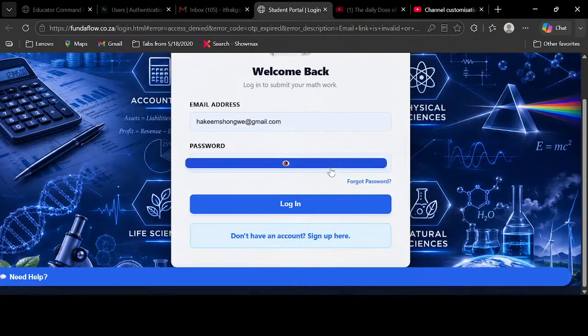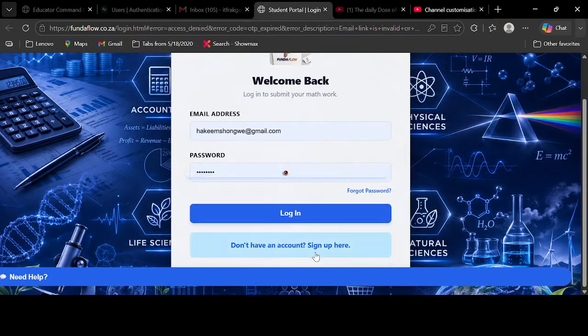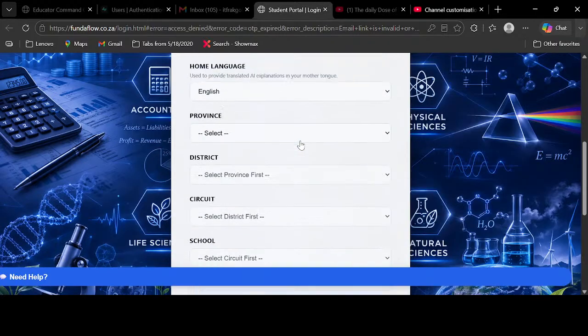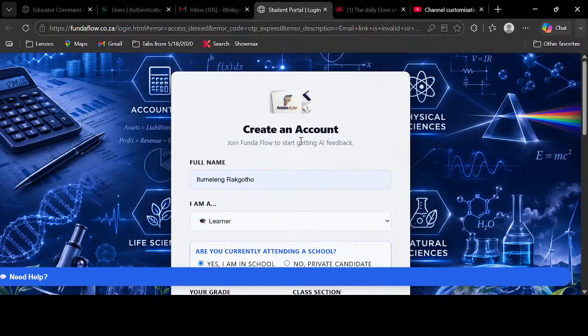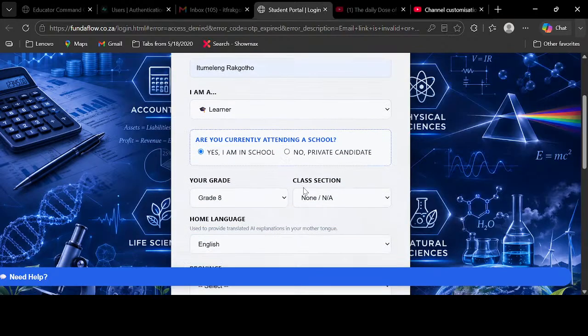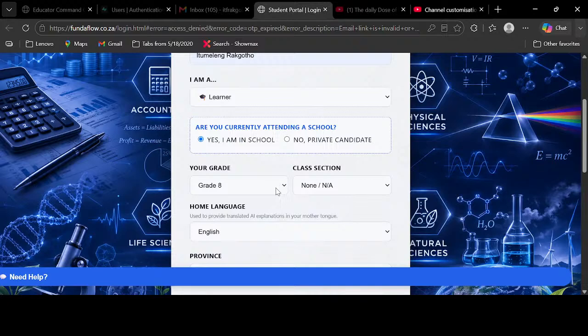So the app is user friendly. You can just say you don't have an account yet. When you sign up, what I like about this app is that anyone can sign up. The teacher can sign up, the tutor can sign up, learners can sign up, parents can also sign up. So I'm gonna sign up as a learner. And yes, I'm still in school. Let's click grade 10.